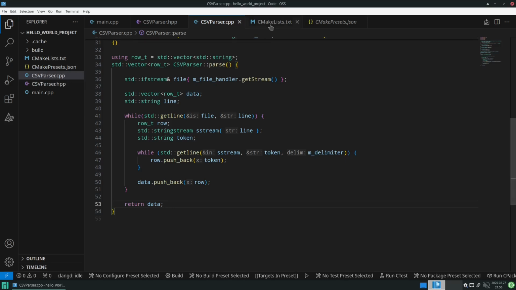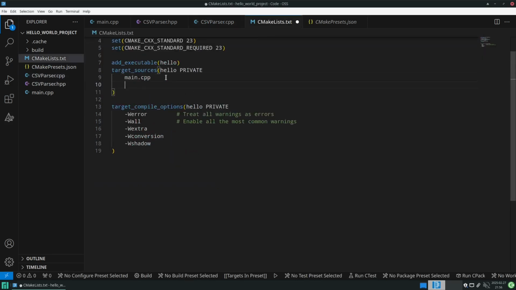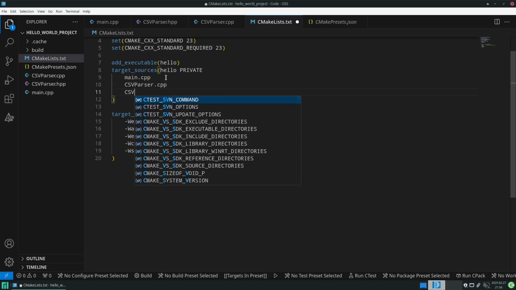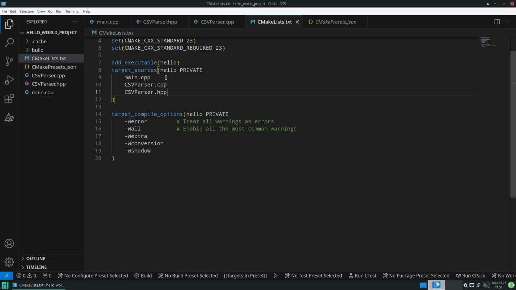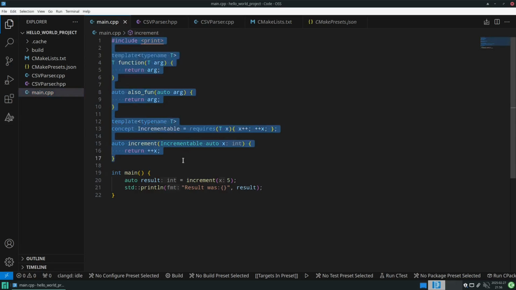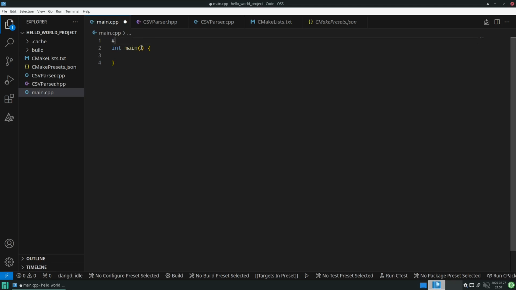Now we need to include this also into our CMake lists. And to make some especially older IDEs happy, we include the HPP here also, like that. And with that, we can already delete everything we did last time and include our CSV parser. And then remember, we did throw an exception when we are not able to open a file.